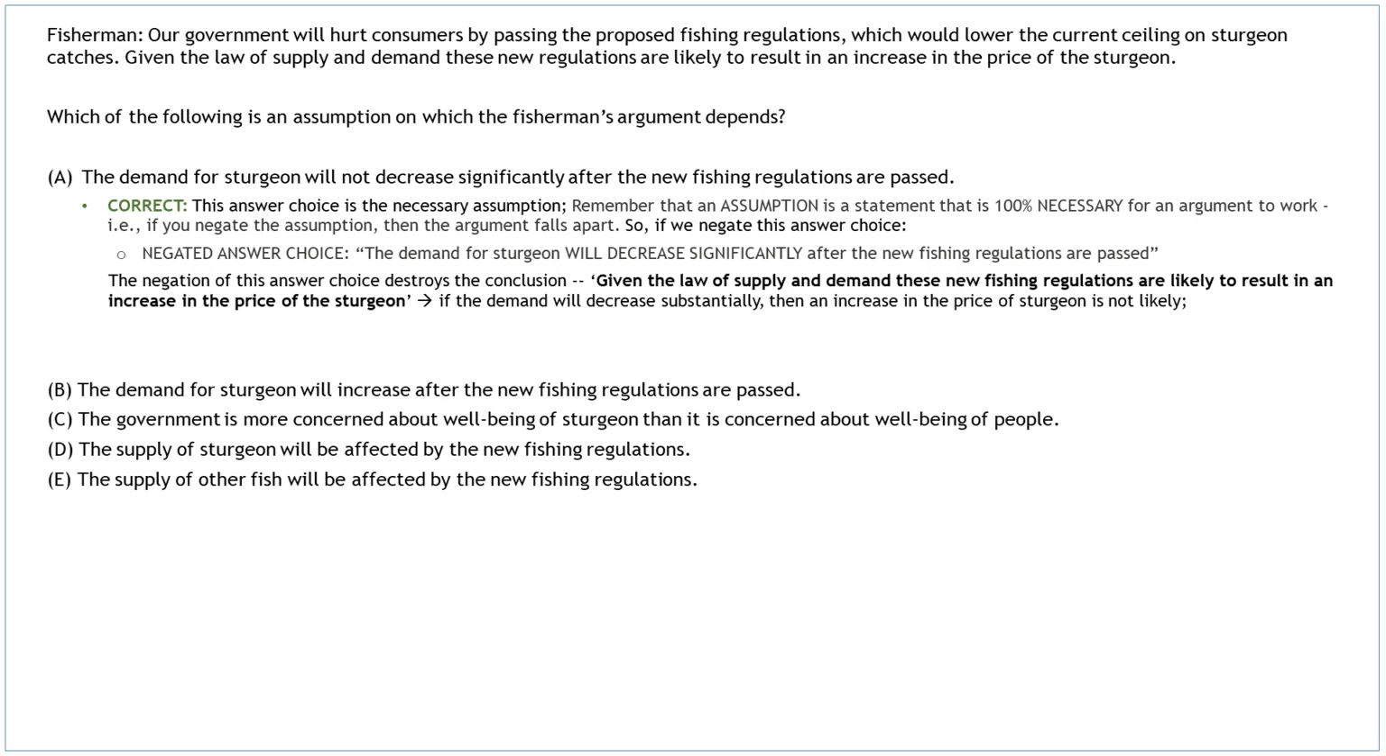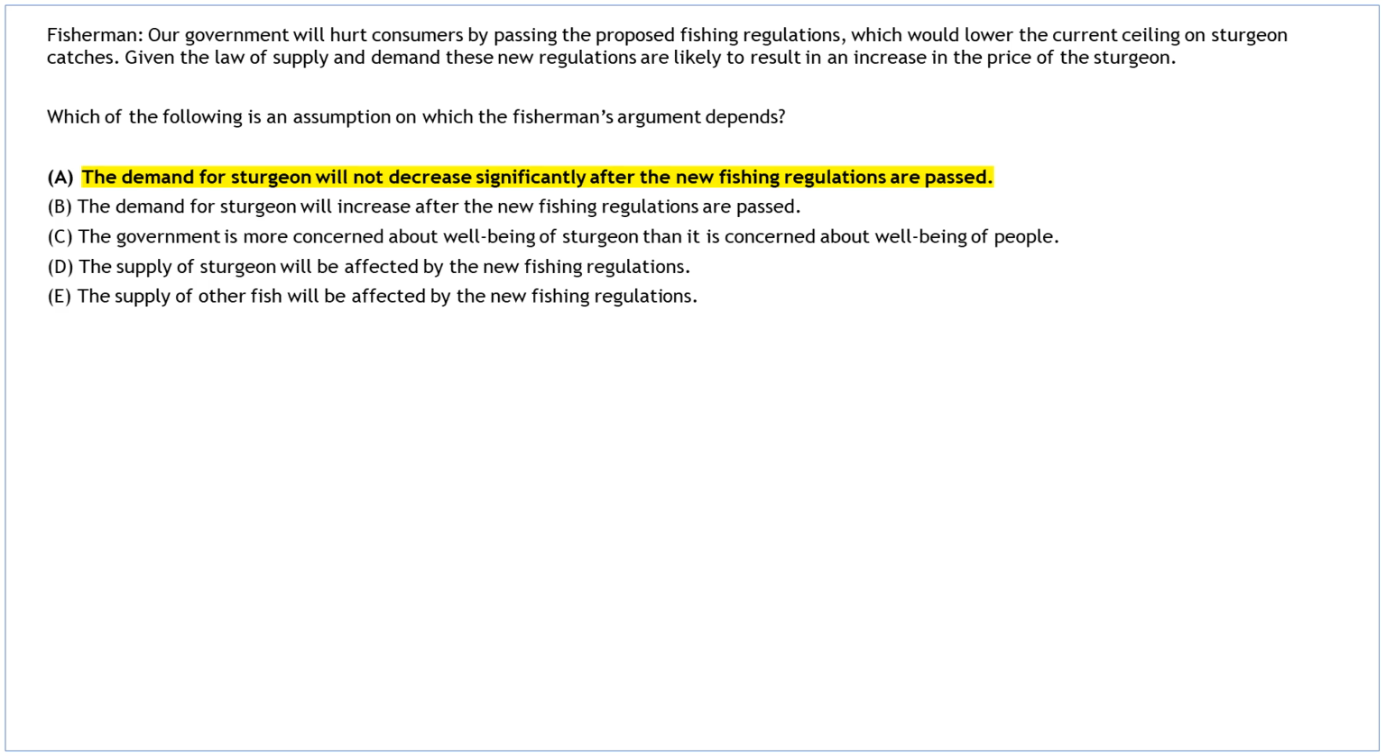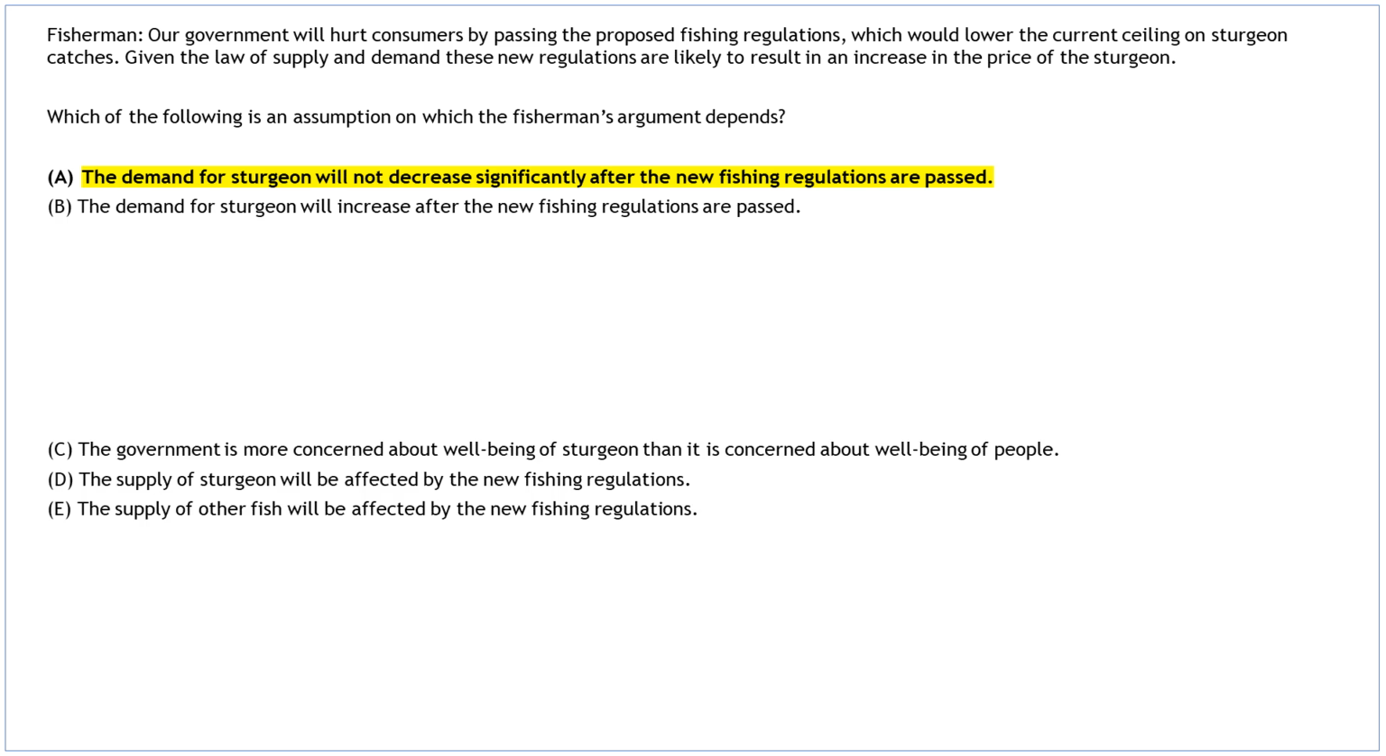The negation of this answer choice destroys the conclusion, which states, given the law of supply and demand, these new fishing regulations are likely to result in an increase in the price of the sturgeon. If the demand will decrease substantially, then an increase in the price of sturgeon is not likely. Mark this choice as correct and review the remaining options to validate that this answer choice is the assumption on which the argument depends. Let's review answer choice B.